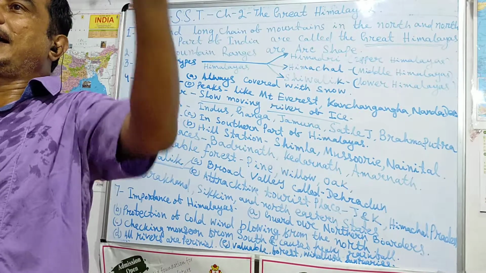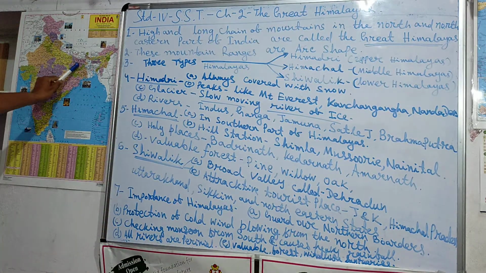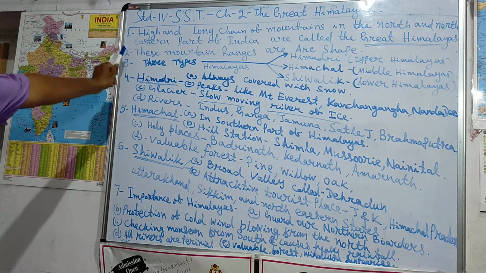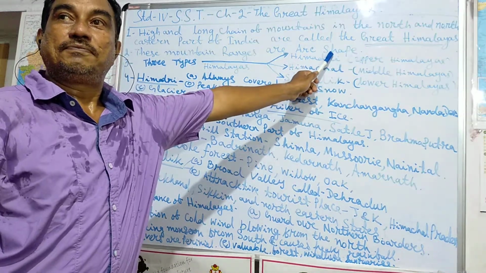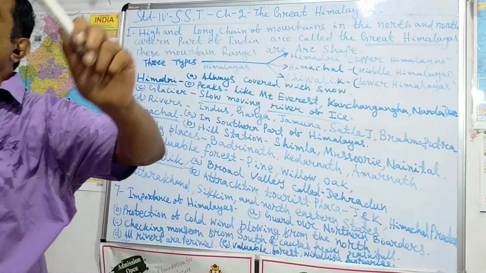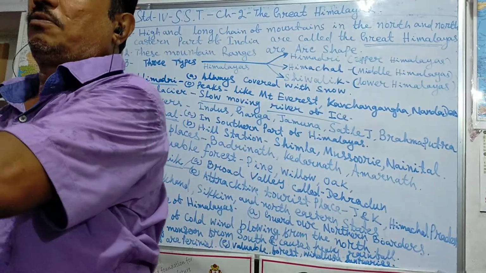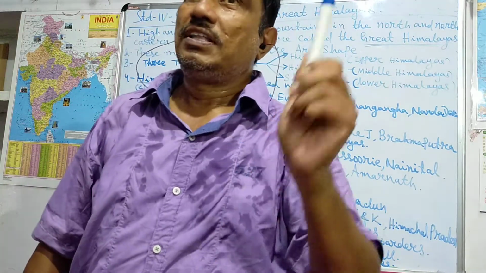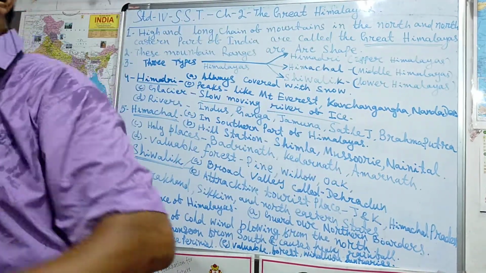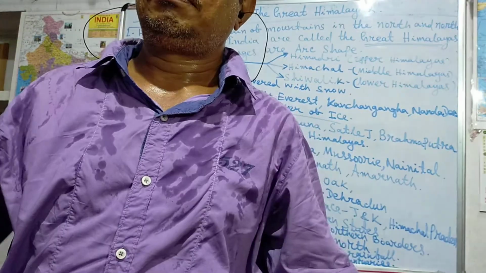These are the mountain ranges, all in the arc shape. So these mountain ranges are arc shaped. Second point. The Great Himalayas are in which side? The north and northeastern part of India, that is called Great Himalayas. And these mountain ranges are arc shaped.